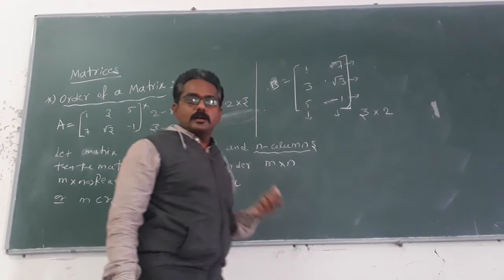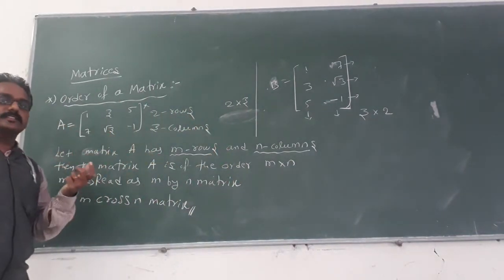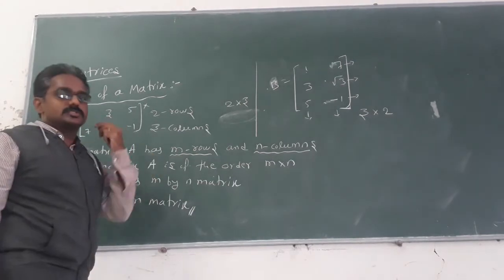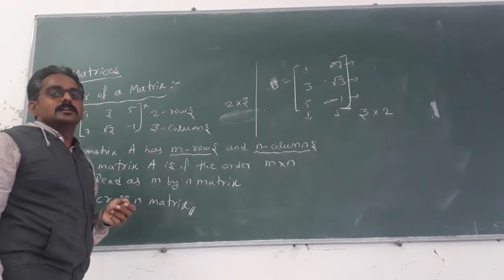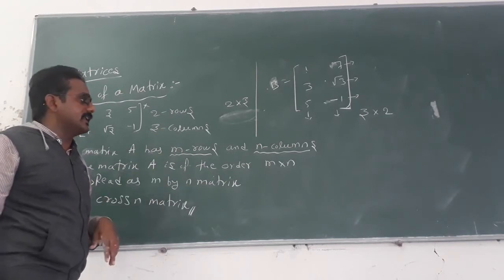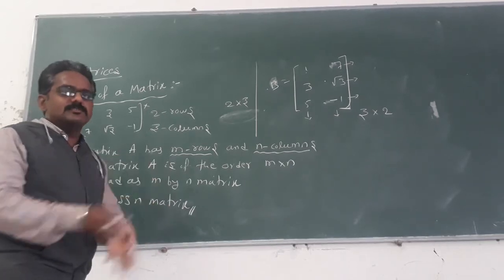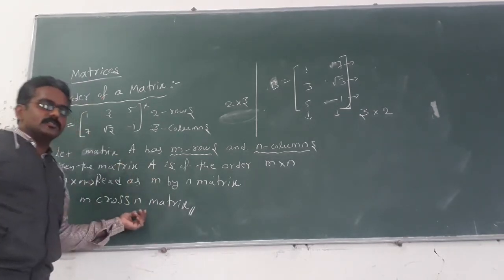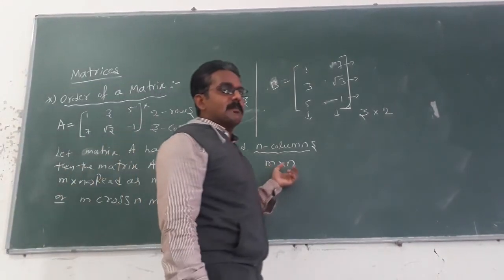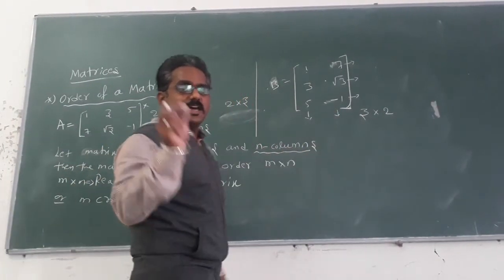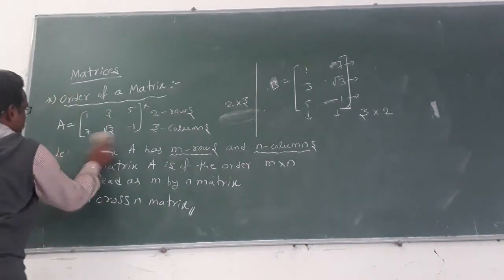Got the point? While writing the order of a matrix, you should mention first the number of rows by the number of columns. M by N matrix or M cross N matrix. Usually you denote it as an M by N matrix, and M cross N is also used. This is the order of the matrix. Got the point?